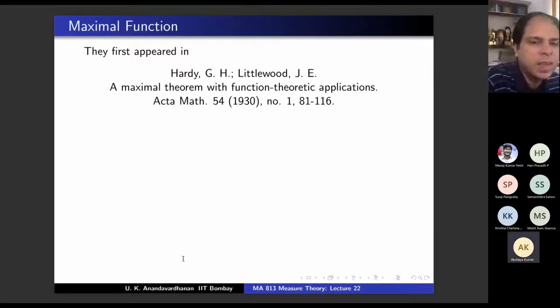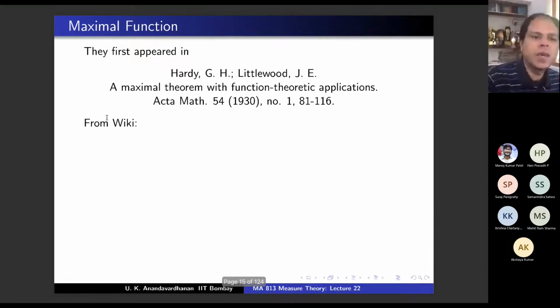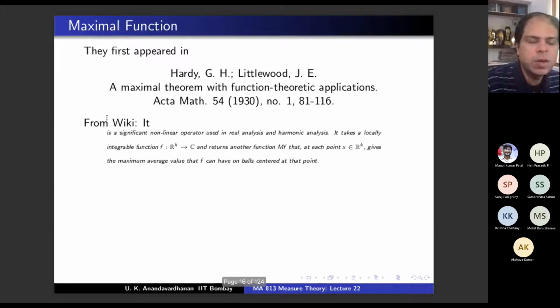Yes. So this is a 1930 paper. By the way, Acta Mathematica is one of the most important journals in mathematics for analysis. So they first appeared here, and because I know that it's important, and because I don't know much about it, I'm just quoting from Wikipedia on this page. The maximal function is a significant nonlinear operator used in real analysis and harmonic analysis.